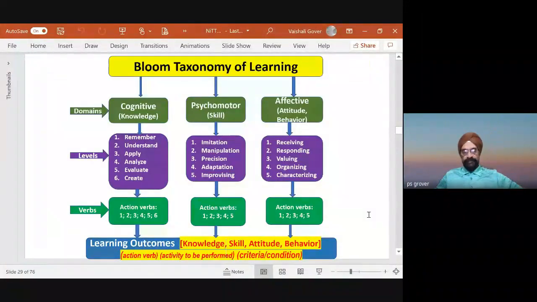So here is a summary of what Bloom's taxonomy of learning outcomes is. So domains: cognitive, psychomotor, affective, then there are levels, then there are action verbs, and so on. So I call this the Bloom taxonomy toolkit to write the learning outcomes.